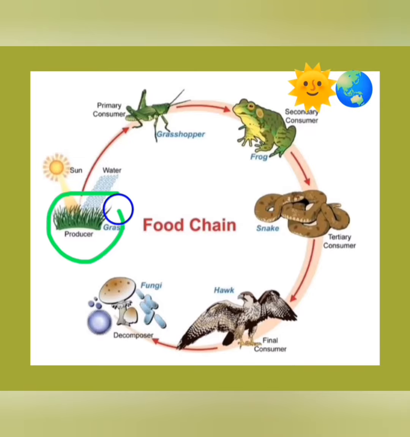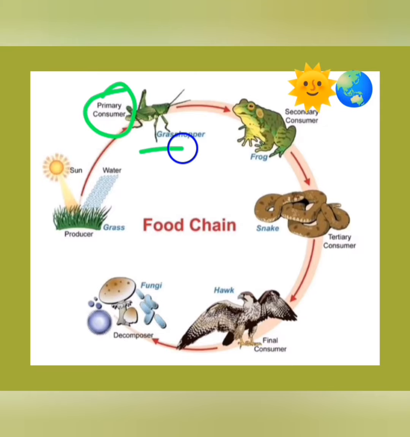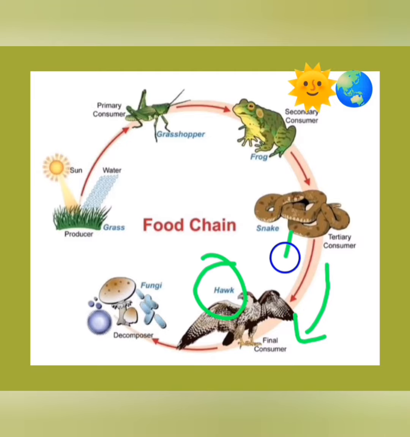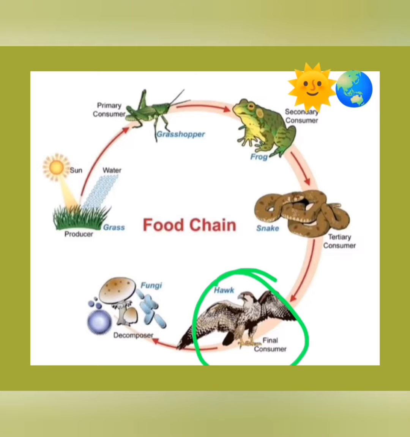Primarily the producers are grass. Plants produce food by the photosynthesis process, and this food is eaten by the primary consumer, grasshoppers. Grasshoppers are eaten by frogs, the secondary consumer, and these frogs are eaten by snakes, called the tertiary consumer. The final consumer is the hawk. Snake is eaten by the hawk, and when this final consumer dies, it is decomposed by bacteria.